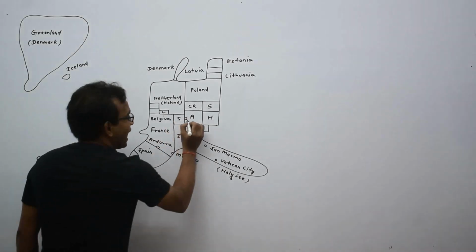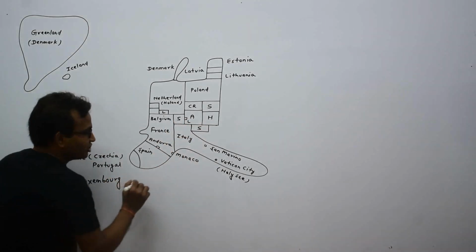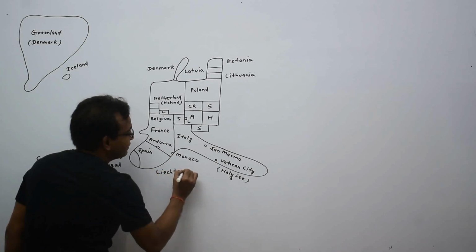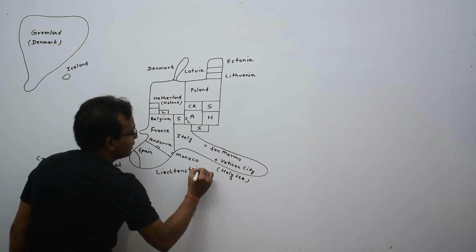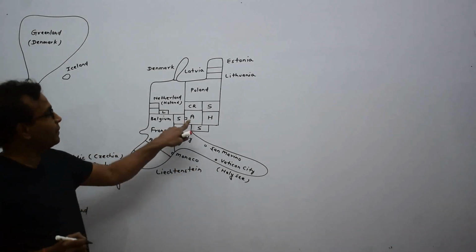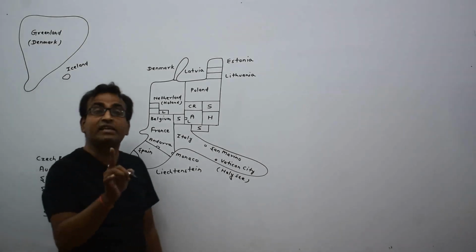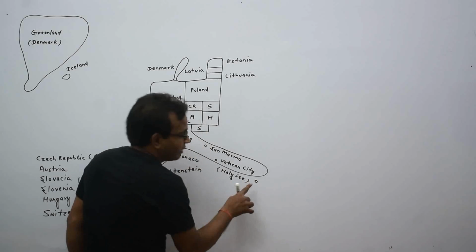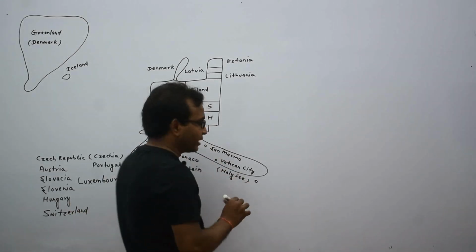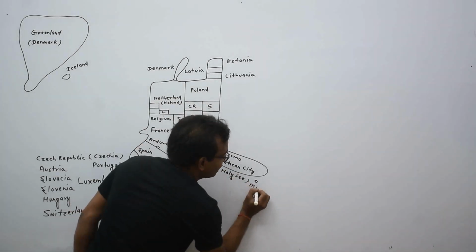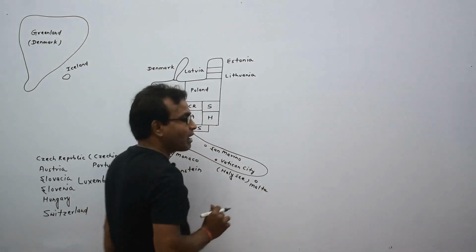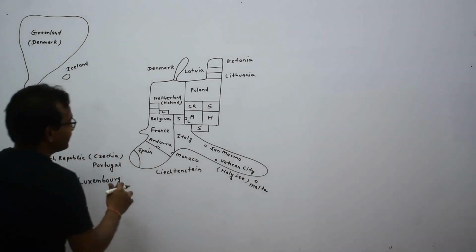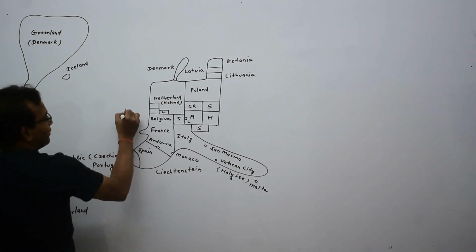This is L for Liechtenstein. A country in between Austria and Switzerland. Here is a country. This is an island country. This is Malta. Malta is an island country just like Iceland.